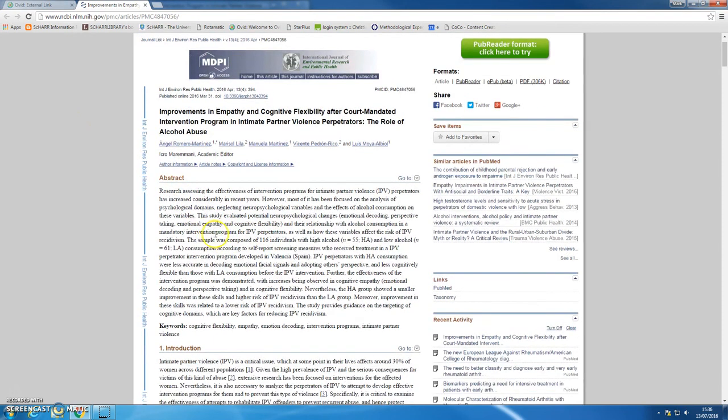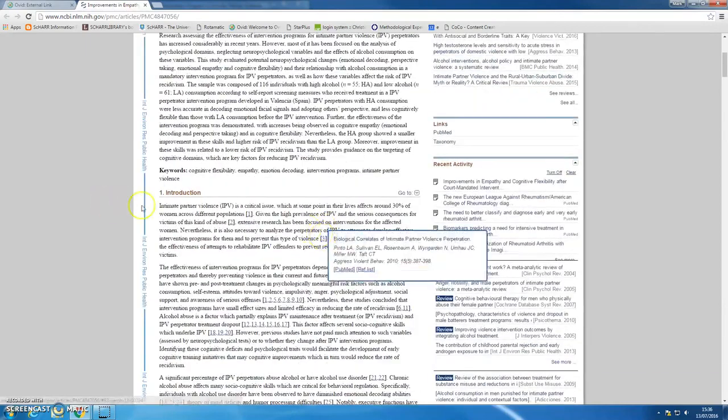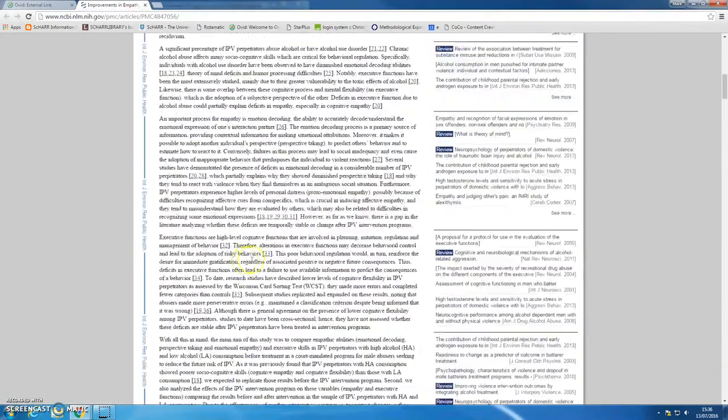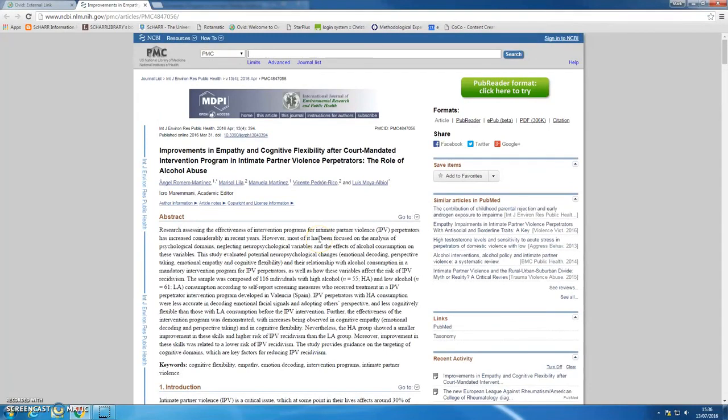So sometimes, having been linked through to the journal, you have to browse to find the specific article. In this particular case, it's found me the exact one I'm looking for, and it's even taken me straight to the full text. So that's quite nice and quite convenient. You might prefer to have the PDF version of that article if you're going to print it out, and that's also available.